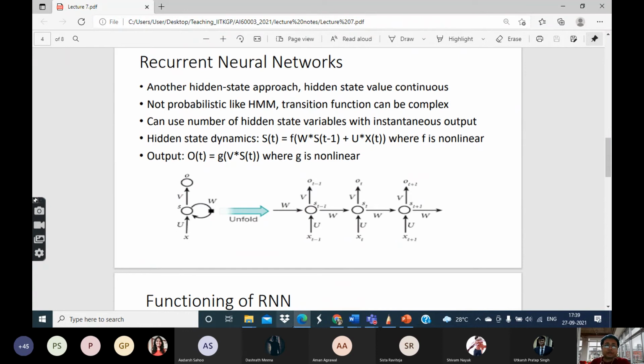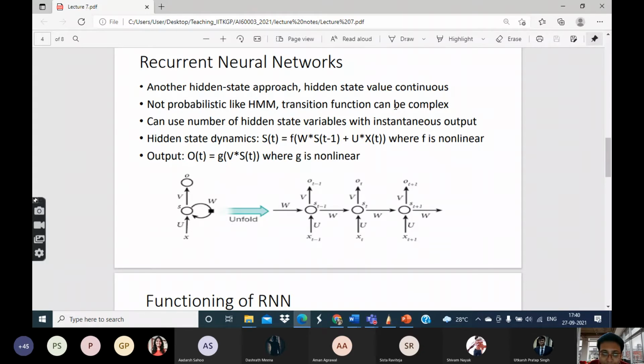Now let us come to another kind of model for time series data, which is known as recurrent neural networks. This is also a hidden state model, but in this case the hidden state values can be continuous. Unlike HMM, where the hidden variables are discrete and take capital K different values, here they can be continuous. In fact, they need not be single numbers, they can be vectors, matrices, tensors, arbitrarily complex. While this type of model is not probabilistic, the transition function can be very complex.